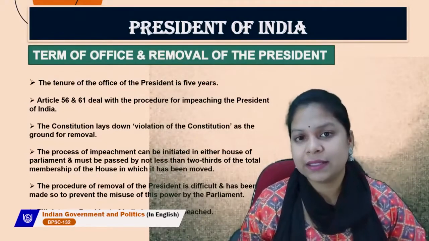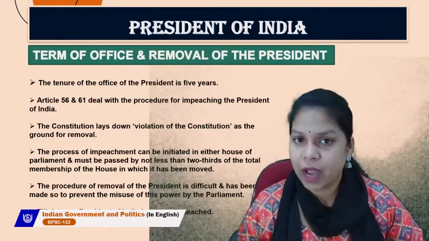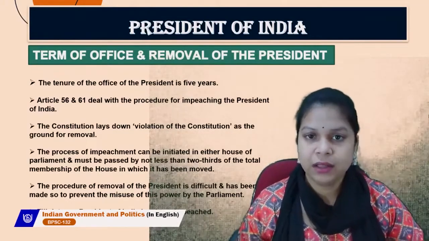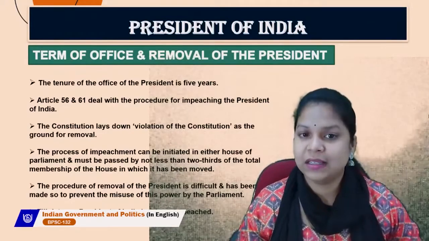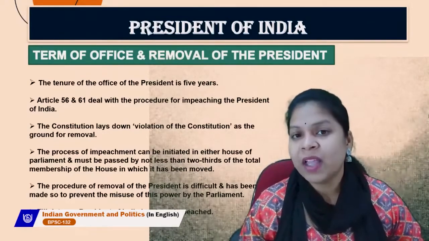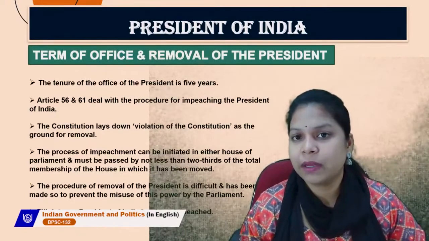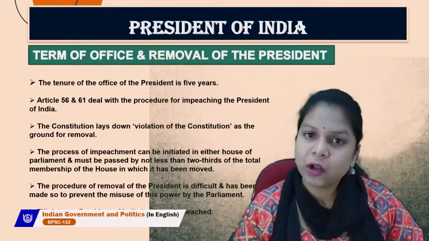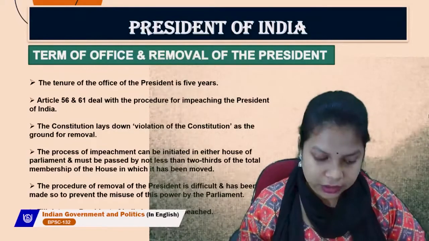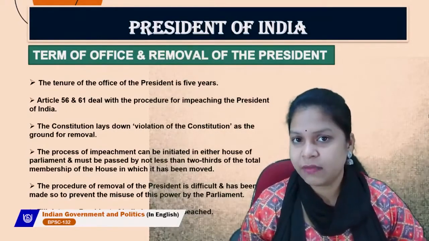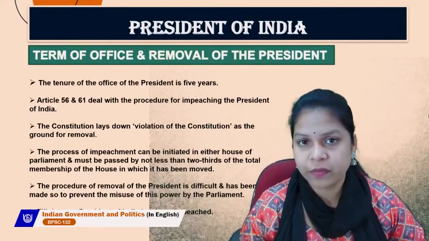So legislature and executive in a parliamentary form of government work together. They are not separate from each other. The legislation is made in the legislature, and the executive consisting of the president, prime minister, and cabinet ministers are also part of the legislative process. This is a very special feature of the parliamentary form of government.